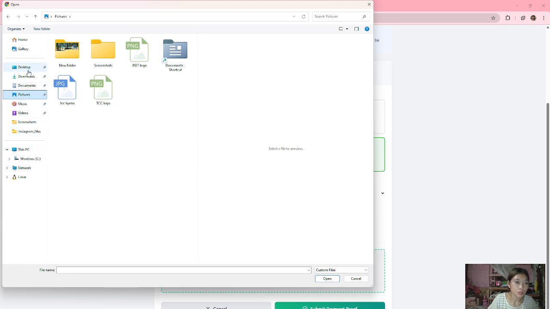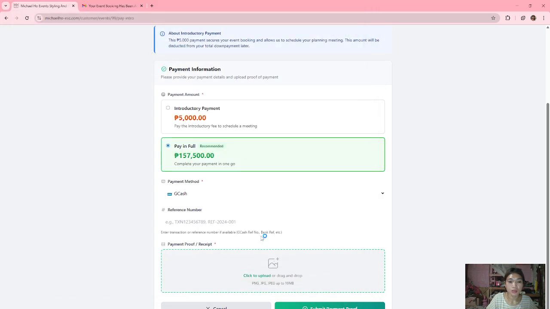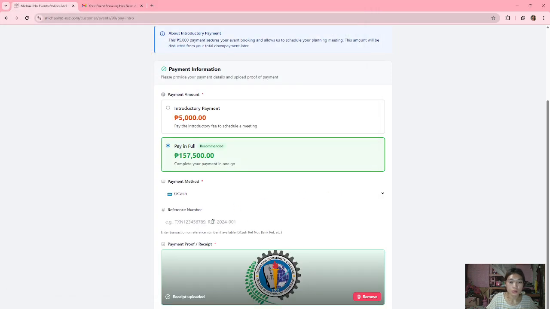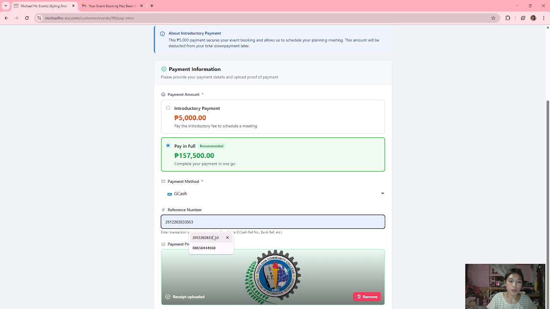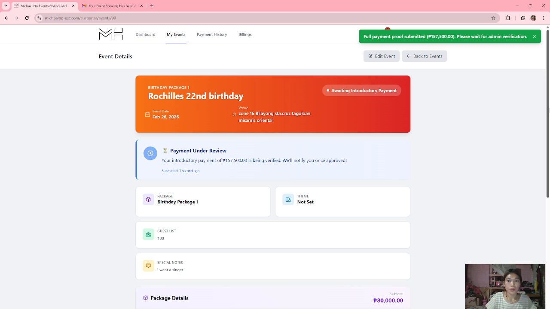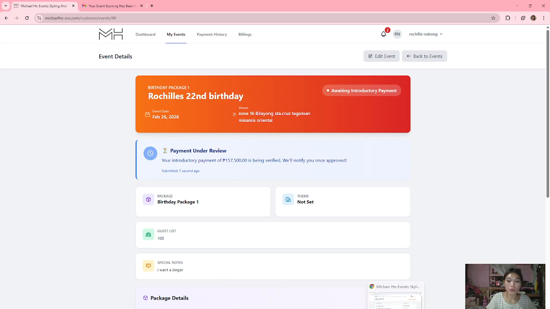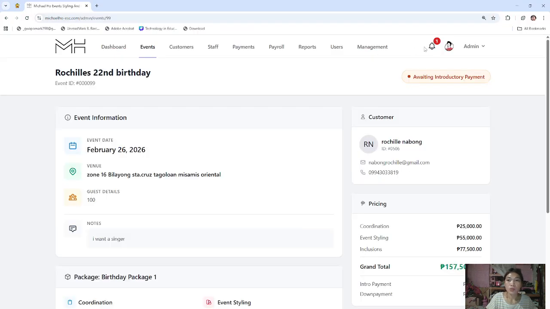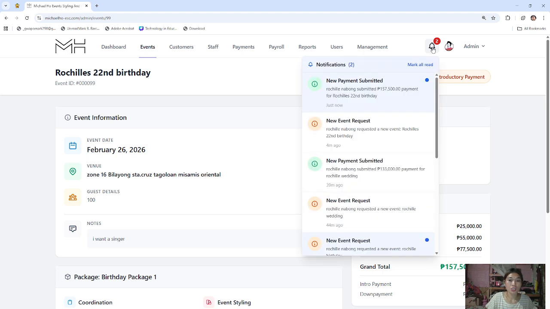Where's the image? Okay, for example, this one, because I don't have one. And for example, the reference number. So full payment proof submitted. So let's go back to the admin dashboard. So you can see there's a notification again, new payment submitted.